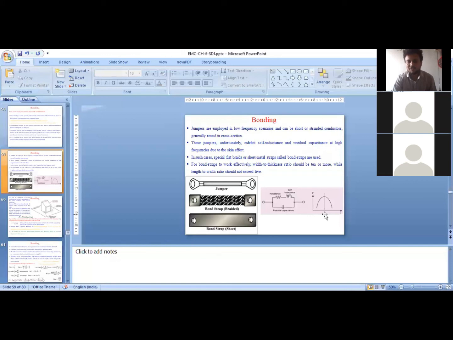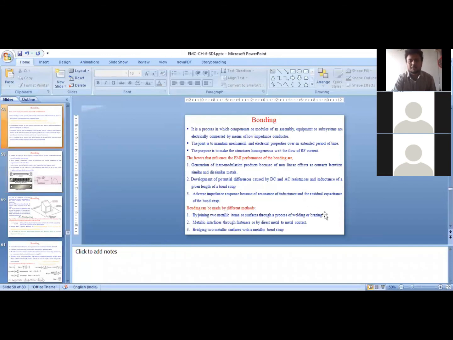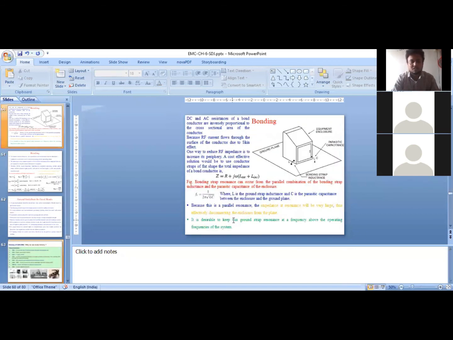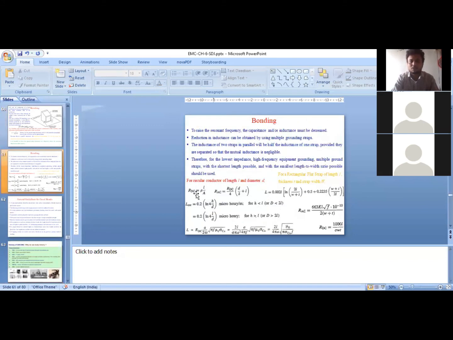So we should shift the resonant frequency of the bonding strap. How to shift the resonant frequency of the bonding strap? Instead of using a conducting wire, we can use a bond strap, because R, the resistance offered by the wire, is inversely proportional to area. So the larger the area of the conducting wire, the smaller is the resistance, because R is inversely proportional to the area of the conductor. Larger the area, lesser the resistance.